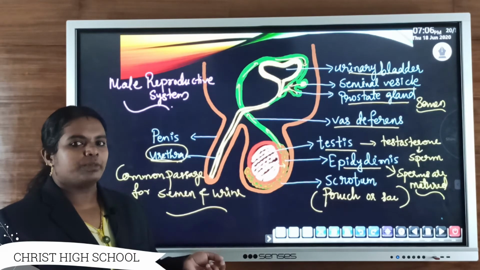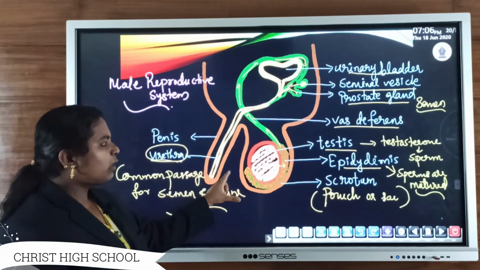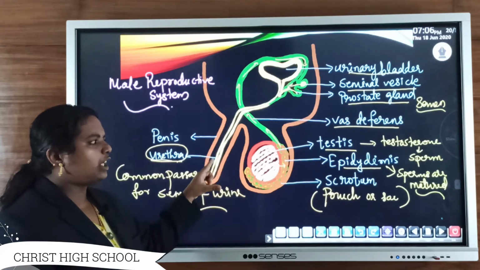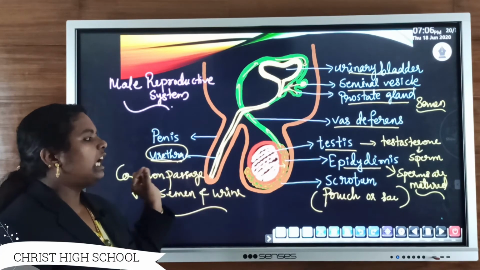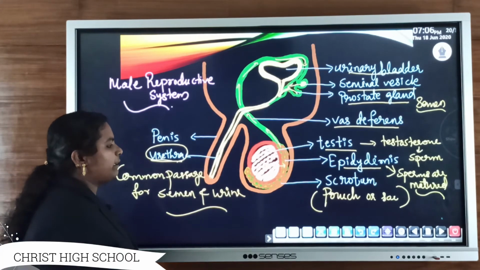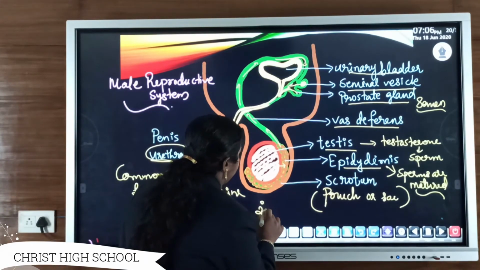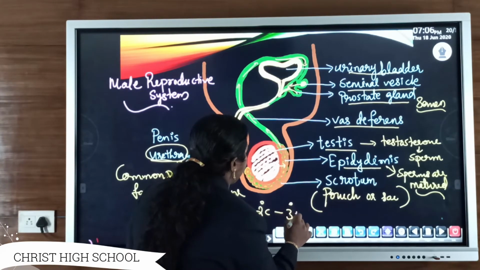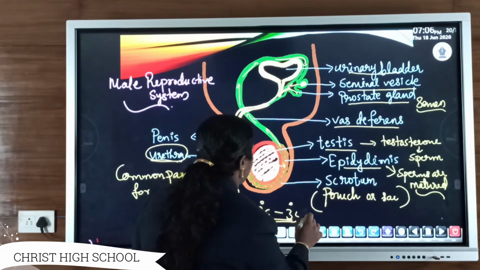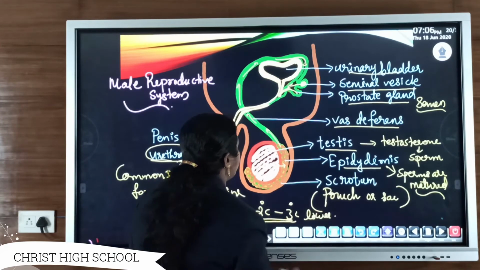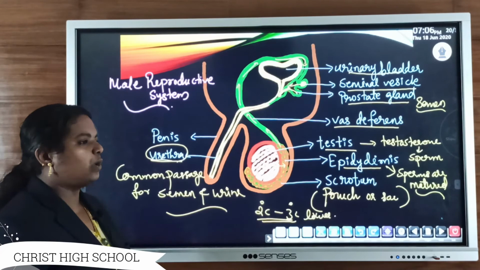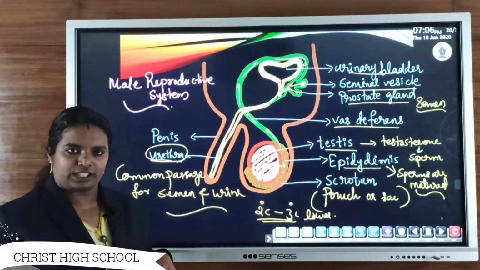Clear? Why? Because the testis always requires a temperature lower than body temperature, 2 to 3 degrees Celsius lower than normal body temperature.